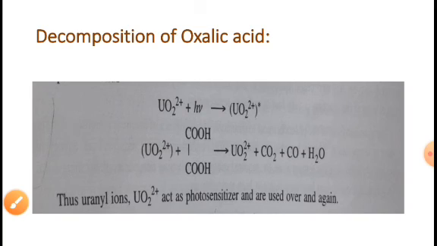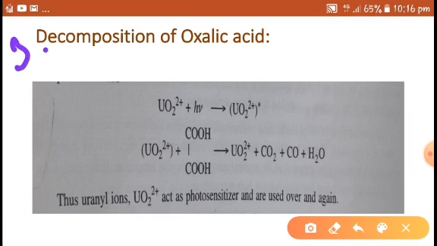And the third one is decomposition of oxalic acid. The decomposition of oxalic acid into carbon dioxide and carbon monoxide in presence of uranyl ions, UO2 2+ ion, forms the basis of the actinometer used to measure the intensity of radiation.